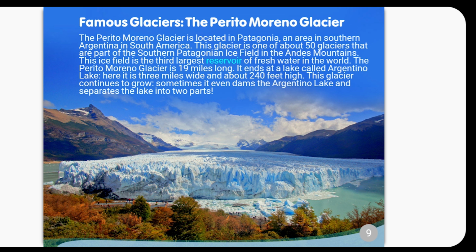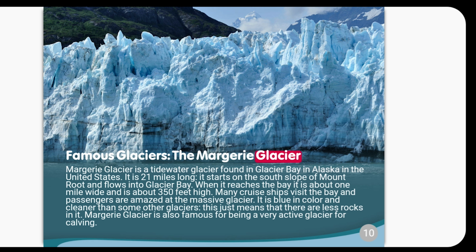Famous glaciers. The Marguerie Glacier. Marguerie Glacier is a tidewater glacier found in Glacier Bay in Alaska in the United States. It is 21 miles long. It starts on the south slope of Mount Root and flows into Glacier Bay. When it reaches the bay, it is about 1 mile wide and is about 350 feet high.